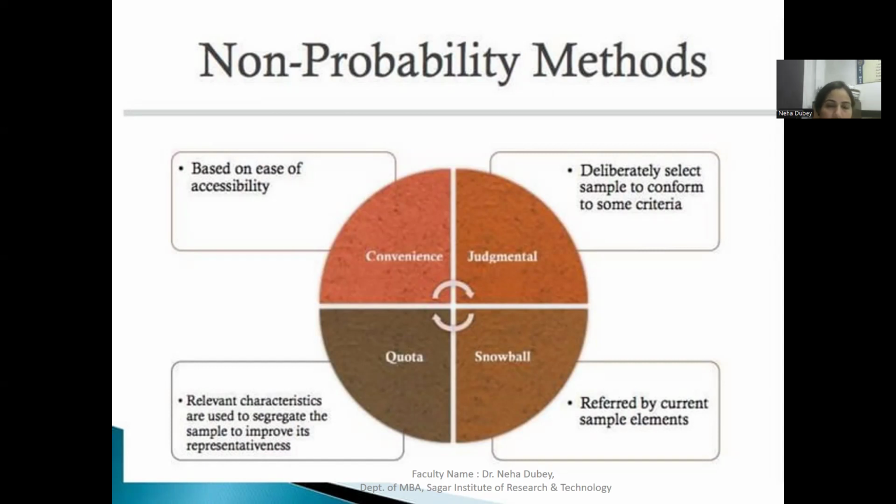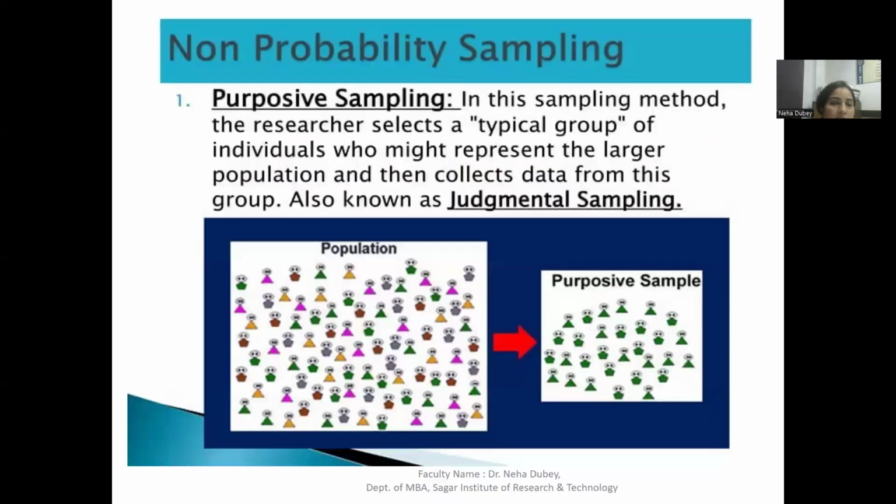So basically, you have remembered that in probability sampling, we have studied the stratified and the cluster sampling, and here we are studying the quota sampling. So I will summarize it later after this lecture. Okay, so just keep in mind.